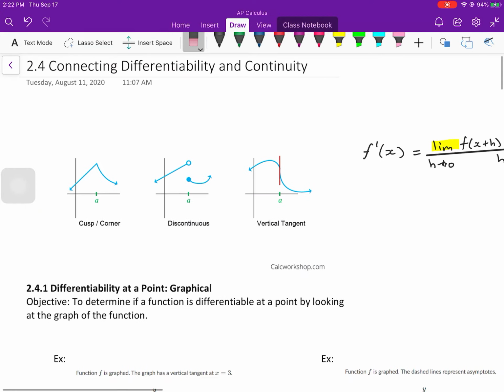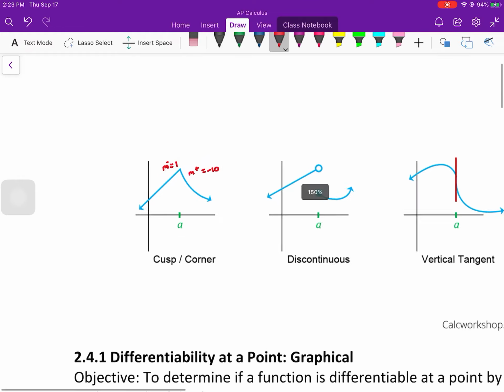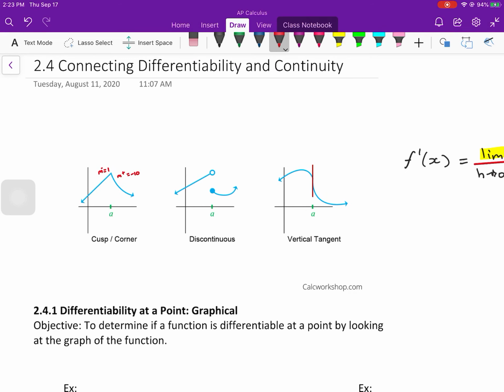Boom, perfect. All right, so one thing is called a cusp or a corner. This is kind of a mix between the two. So what's going on at this particular point, so it is continuous here, but what's going on is that the slope from the left and the slope from the right are different. Think about that. The slope from the left, this is like what? Let's just say 1, m equals 1. We'll put m with a little negative for m from the left. And then m from the right looks like maybe like negative 10 or something. It's pretty steep there, right? So the slope is different from the left and then from the right. So that causes it not to be differentiable there. So there's an issue with that.